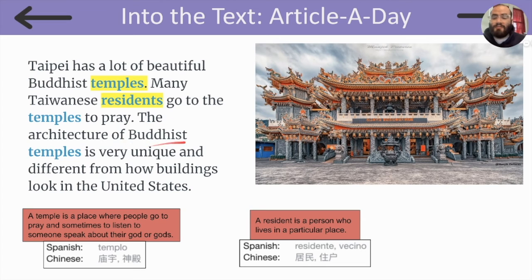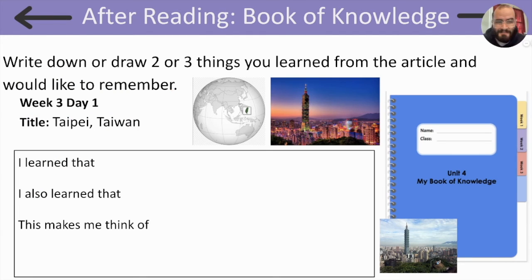The architecture of Buddhist temples is very unique and different from how buildings look in the United States. If you remember, at the beginning of our article a day, there was a very interesting building, and I mentioned that it is very different from how buildings look here. Take out your book of knowledge. I want you to write down 2 or 3 things you learned from the article and would like to remember. Take a moment to do this now.